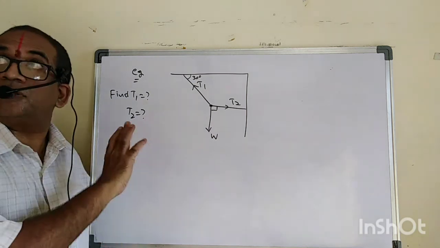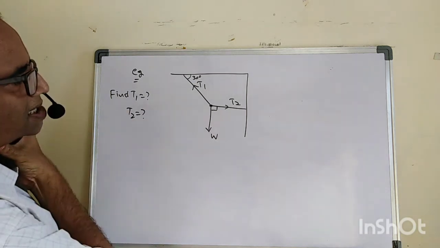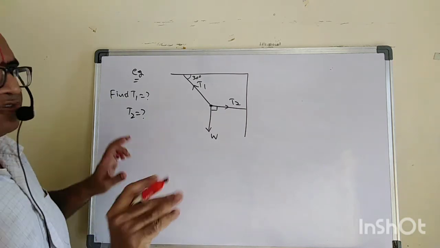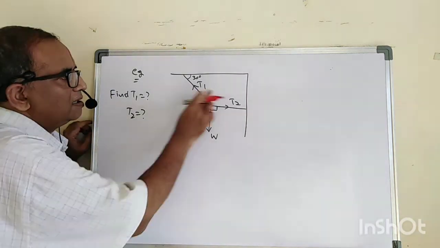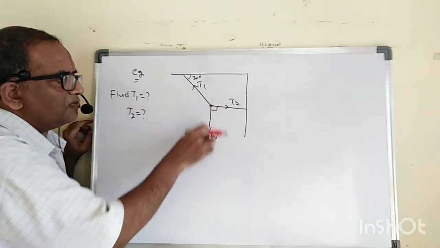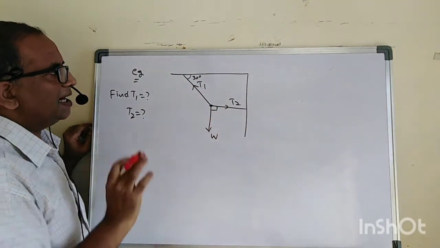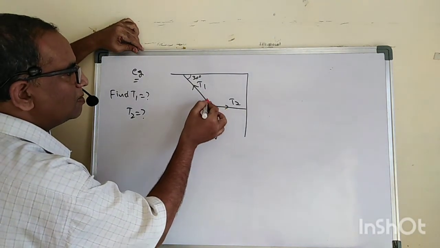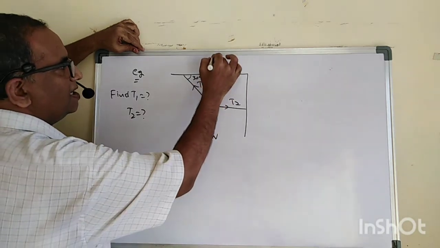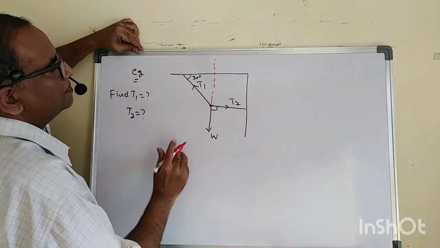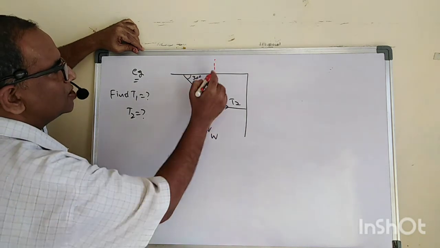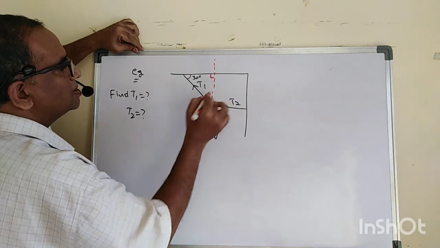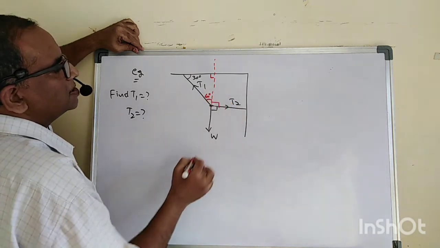Then you see how we can do this one. See, this is very, very important. Observe carefully here. There are three forces, one, two and three, where this is also one force. Let us first try to find out what this angle is. Let me draw one straight line here. This is like a right angle triangle, so this is 90 degrees. Therefore, this one is 60 degrees, and here this one is 90 degrees.